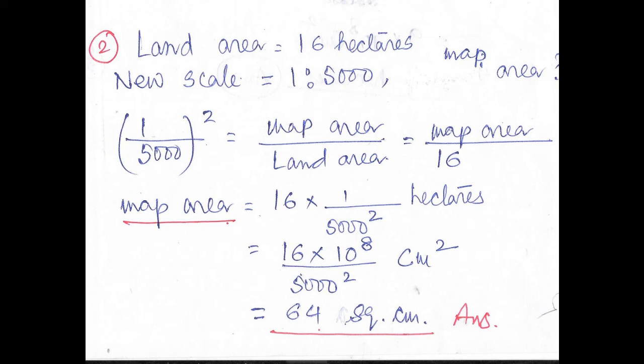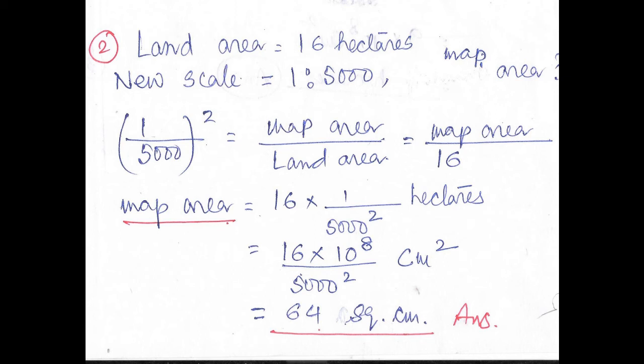So (1/5000) square equal to map area divided by land area, which is given as 16. So the map area comes out to be 16 into (1/5000) square into hectares. Please take care in the calculation. In the problem, the land area is given in hectare, so our answer will automatically come in hectare.